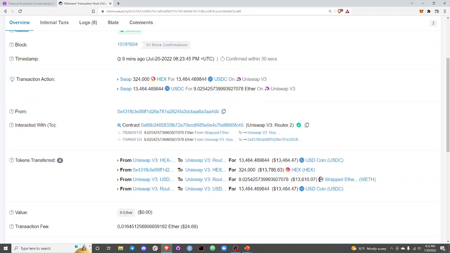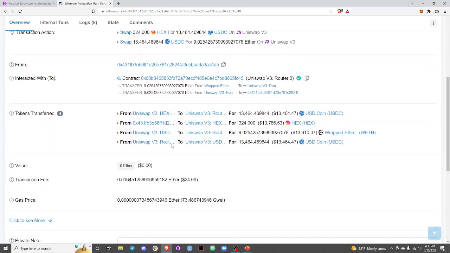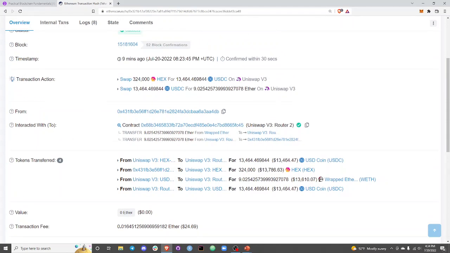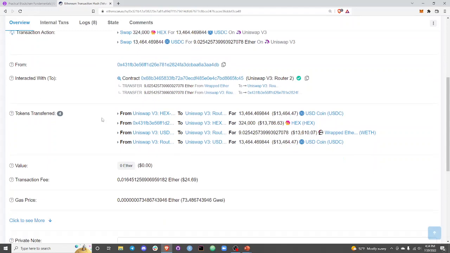So really what happened is the person said, hey, I have hex and I want ether. Maybe there wasn't enough people putting a pile of hex and ether together. There was only people putting a pile of hex and USDC, and then another group of people putting a pile of USDC and ether. So Uniswap had to do the smart thing and route for them. It said, okay, we'll get you from hex to ether, but we're going to have to make a pit stop at USDC along the way. And that's what we're kind of seeing here, is they went from this to this, and then this to this. It's much easier to look at it from the action part where it's kind of more linear.